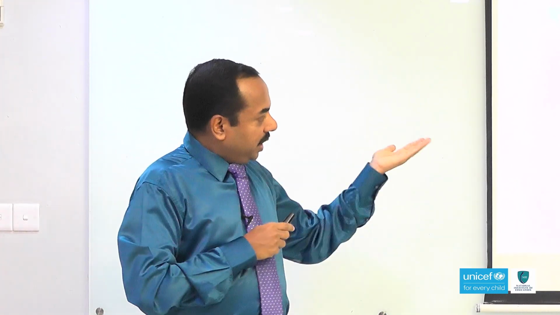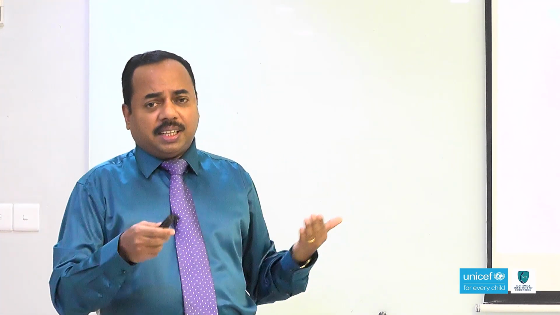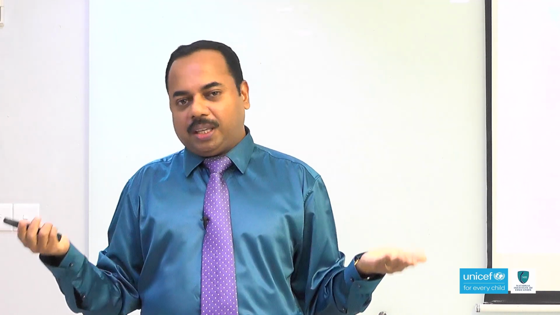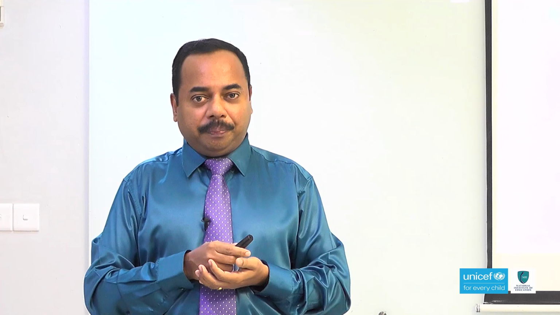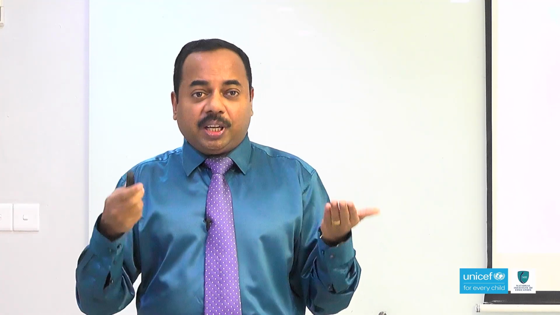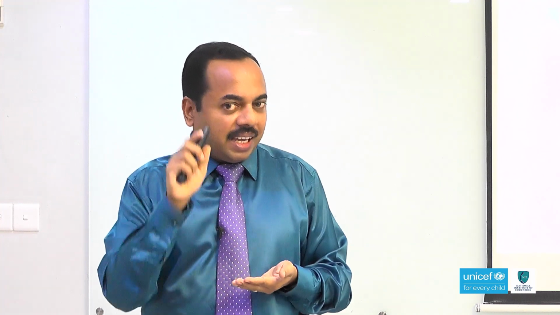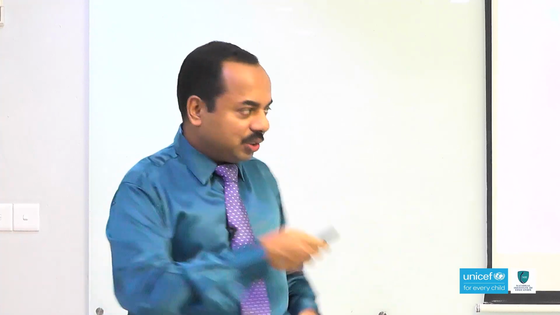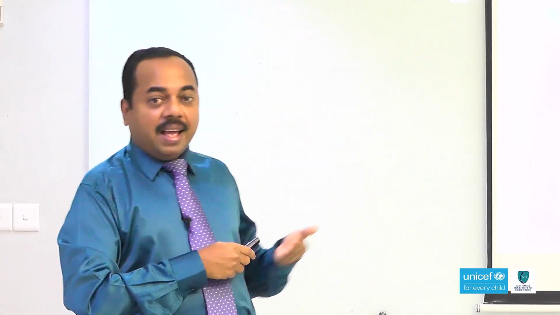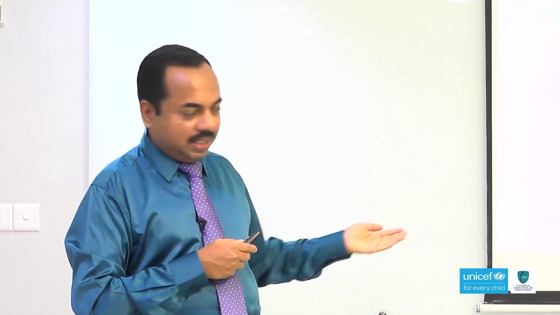Now the equation E equals hf. How can we replace that frequency? How can we include wavelength? We all know the equation v equals f lambda, where lambda is the wavelength. Instead of v, here we can put c, where c is the speed of light. So if you are making f the subject, f equals c over lambda. So the new equation is E equals hc over lambda, right?